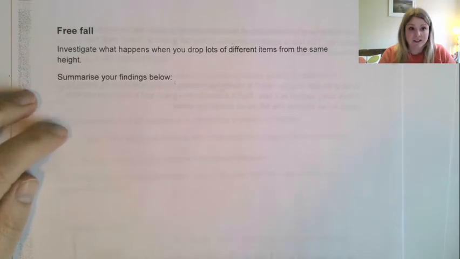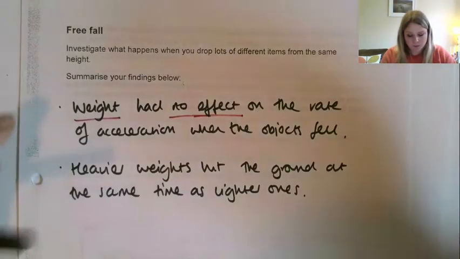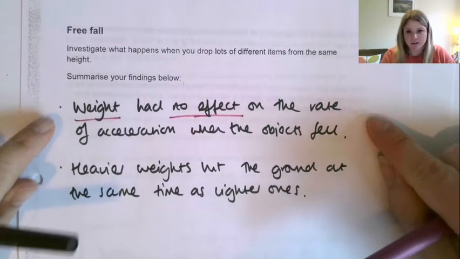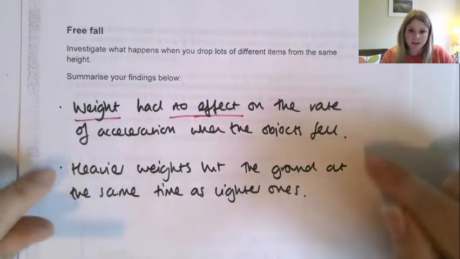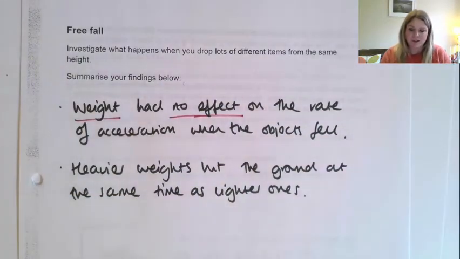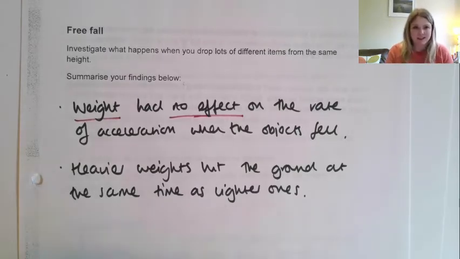So let's write that in here. Weight had no effect on the rate of acceleration when the objects fell. Heavier weights are going to hit the ground at the same time as lighter ones. If you have two objects which are very similar in nature to each other, and by that I mean the size of them, I wouldn't choose this and a feather, right? That's not going to work. Then go outside and give it a go, and you will see that they both do hit the ground at the same time.